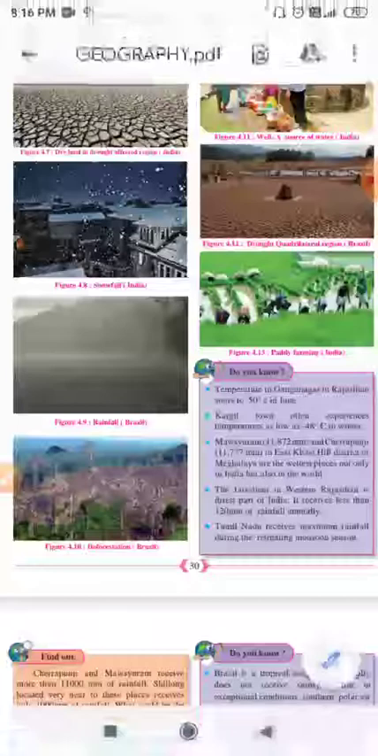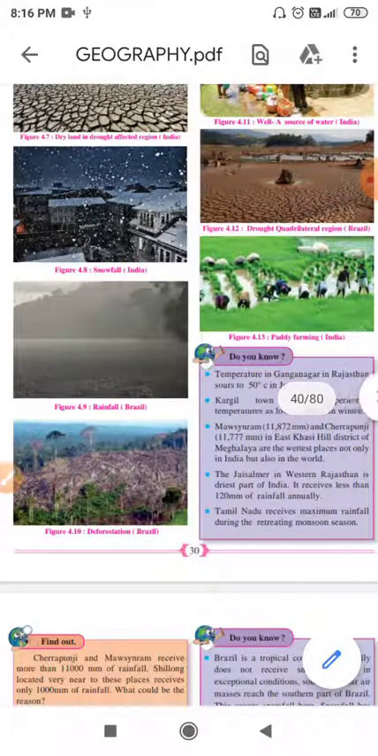You know, children, the temperature in Ganganagar in Rajasthan soars to 50 degrees Celsius in June. So it is the very hottest place. And Kargil town is the opposite, with a very minimum temperature. And Mausinram is the world's wettest place. First it was Cherrapunji, but after some years, Mausinram became the wettest place not only in India but also in the world. Jaisalmer in western Rajasthan is the driest part of India. It receives less than 120 mm of rainfall.